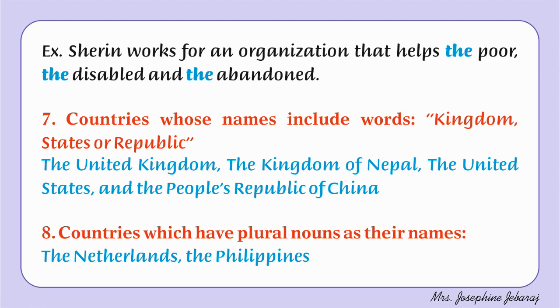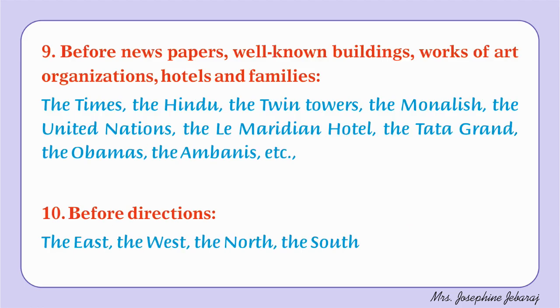Number 7. Countries whose names include words like kingdom, states or republic. Example, the United Kingdom, the Kingdom of Nepal, the United States and the People's Republic of China. Number 8. Countries which have plural nouns as their names. The Netherlands, the Philippines.